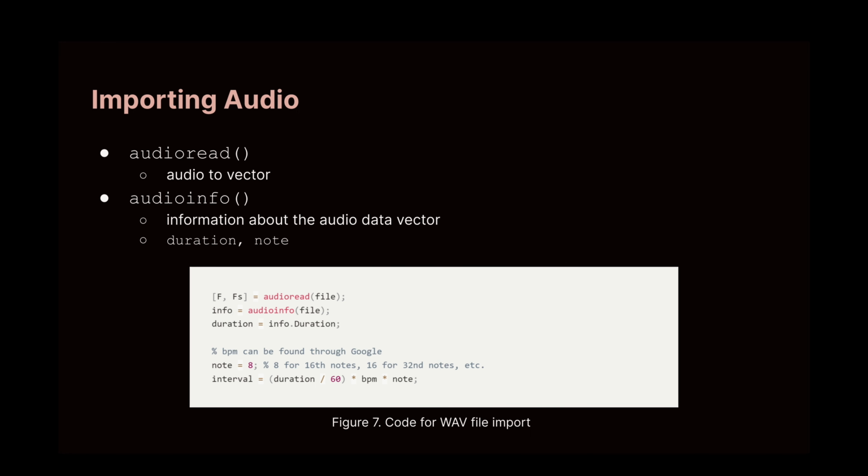This becomes important as we try to manipulate the data that the WAV file consists of. We aim to find the number of intervals necessary within a certain audio sample. This involves three variables: duration, BPM, and the note value.